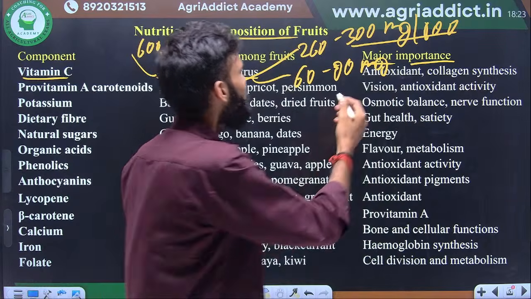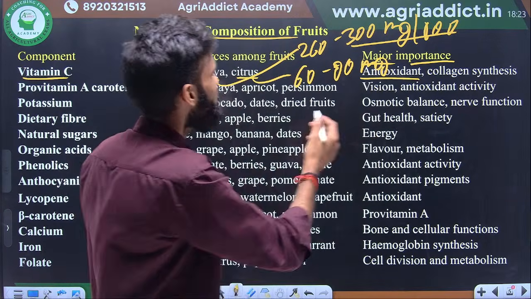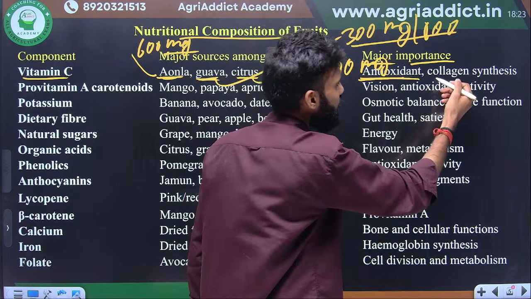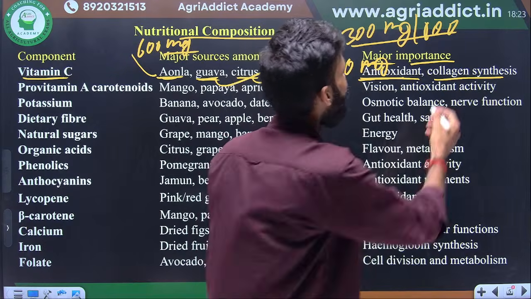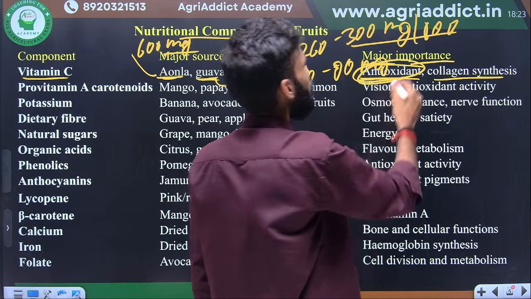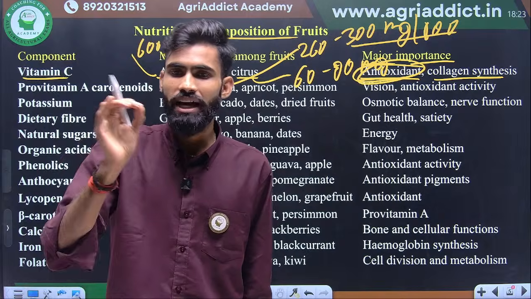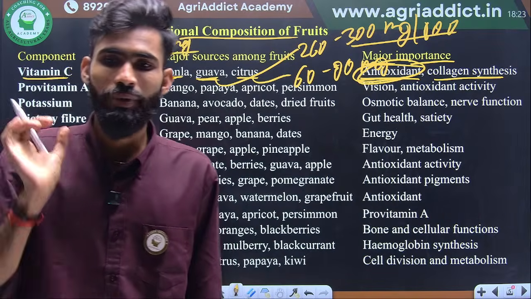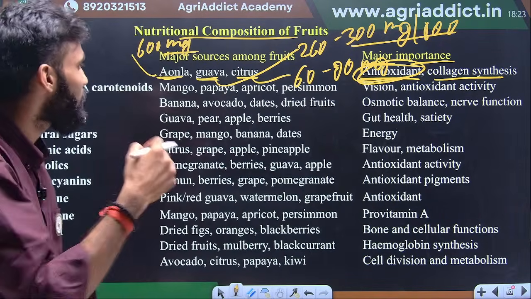Okay, and what is the importance of vitamin C? This is important for the antioxidant and in the collagen synthesis. This is important as an antioxidant because vitamin C directly acts as an antioxidant defense system in our body. Okay, even the plants also.